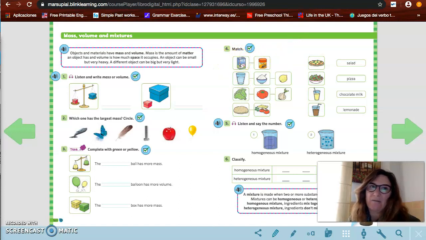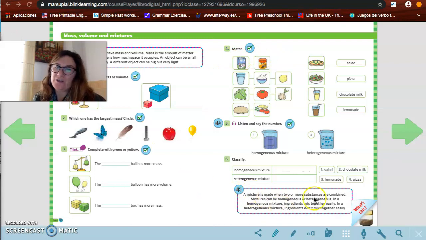Vamos a unir. But first of all, we are going to listen to this text about mixtures. Nos van a explicar qué es una mezcla. Nosotros nos podemos encontrar sustancias puras o sustancias combinadas. Y una mezcla, ¿qué puede ser? Su nombre lo indica. Es la mezcla de varias sustancias puras. Vamos a escuchar a ver qué nos dicen lo que es una mezcla, a mixture.